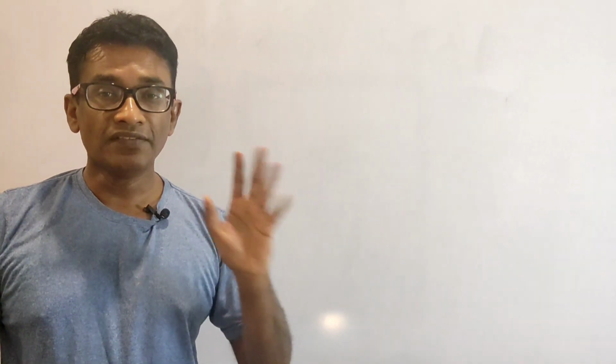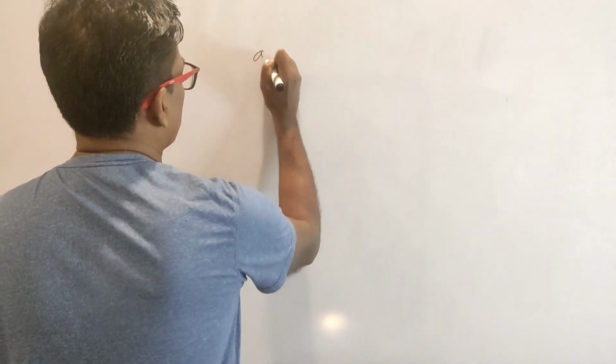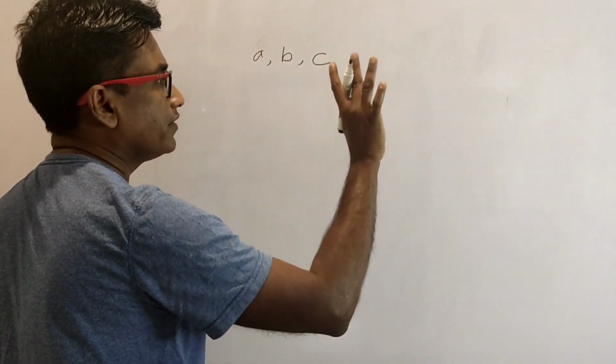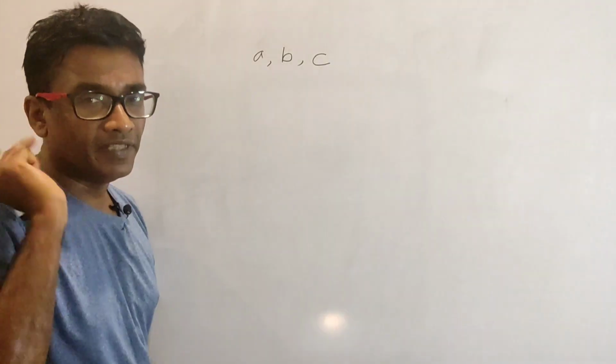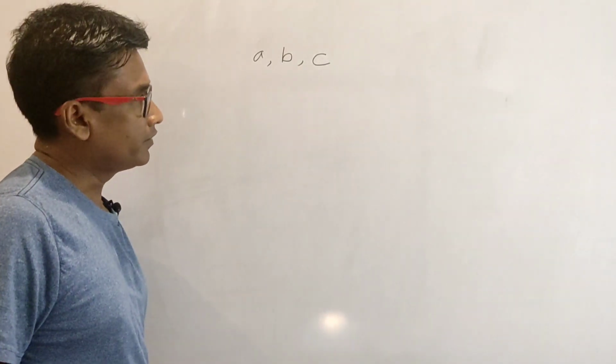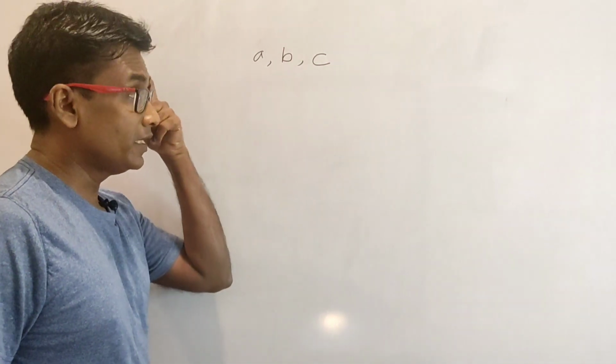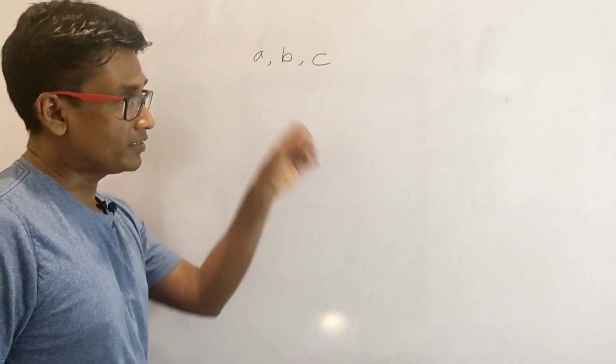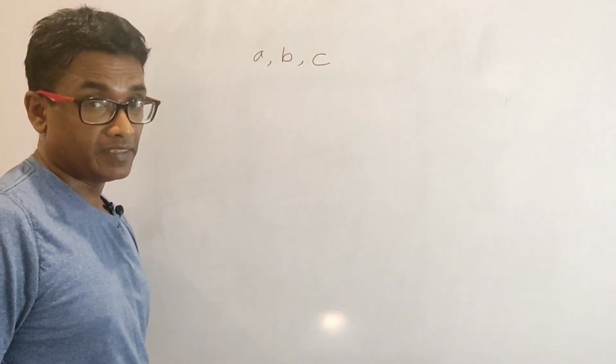The sixth axiom. Let A, B and C be any three magnitudes of the same kind, right? Which means A, B and C can be any three lengths, any three areas or any three degrees.